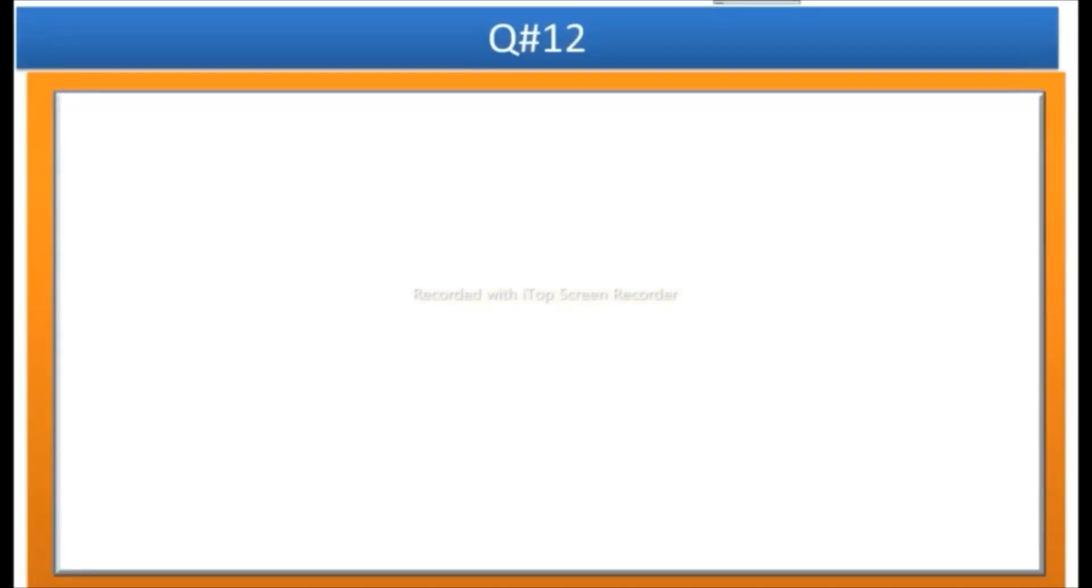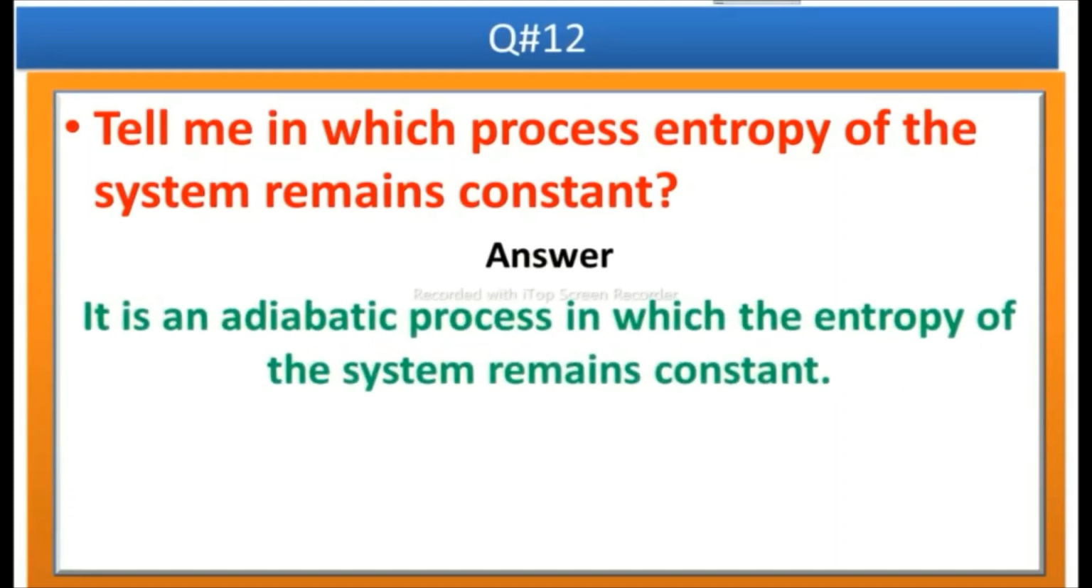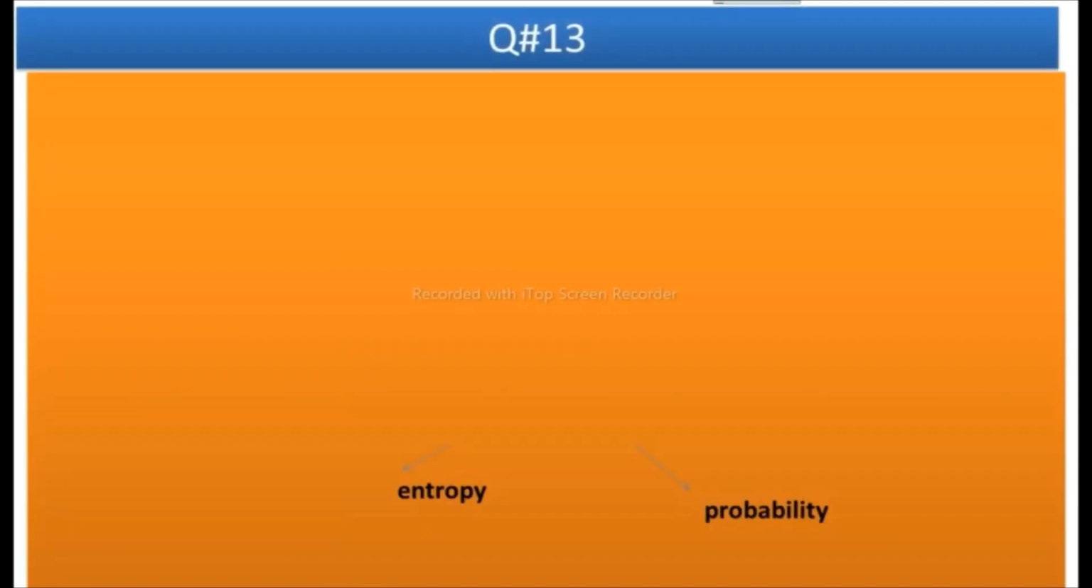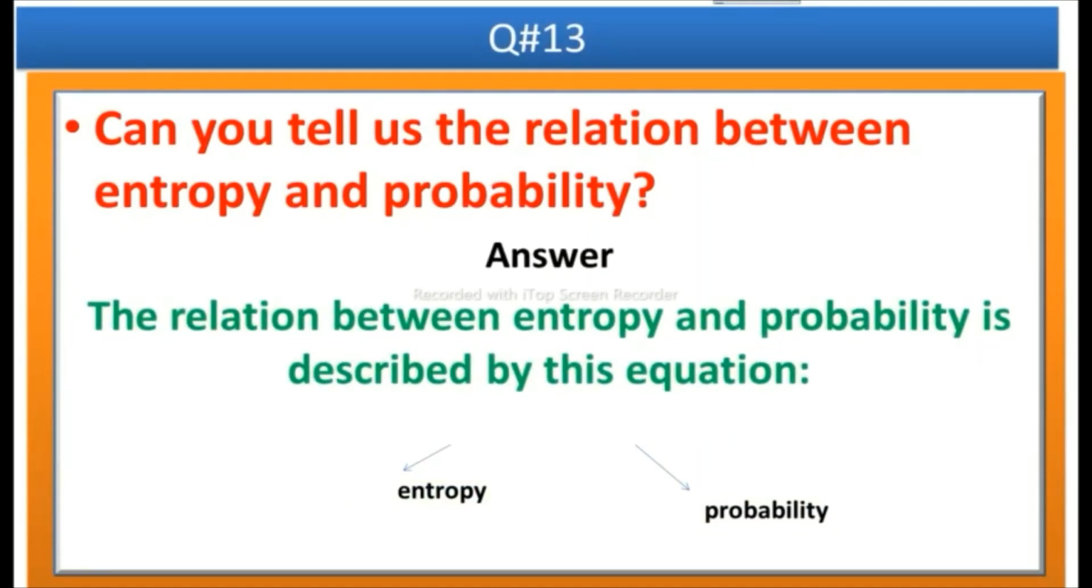The next question is, tell me in which process entropy of the system remains constant. Answer is, it is an adiabatic process in which the entropy of the system remains constant. The next question is, can you tell us the relation between entropy and probability? Answer is, the relation between entropy and probability is described by this equation. S is equal to KB ln P, where S is entropy and P is probability.